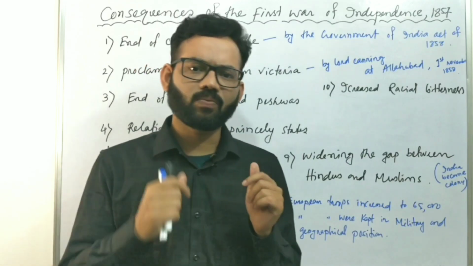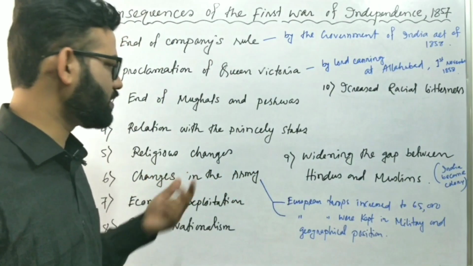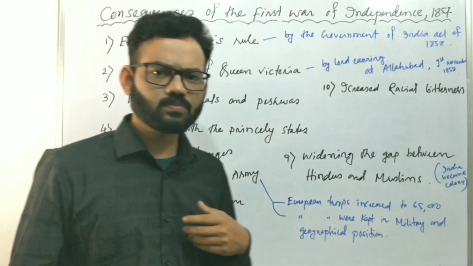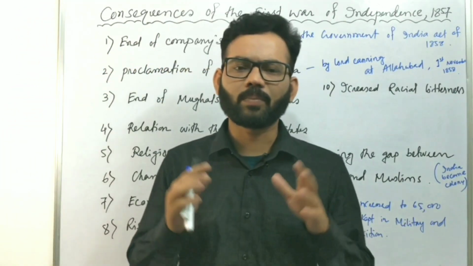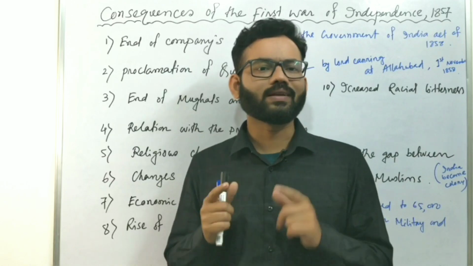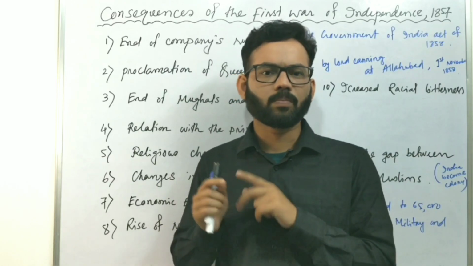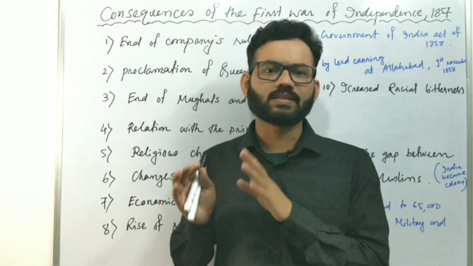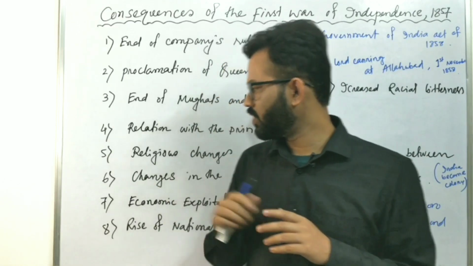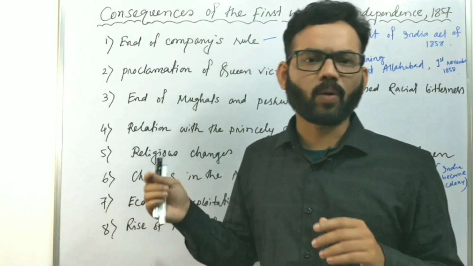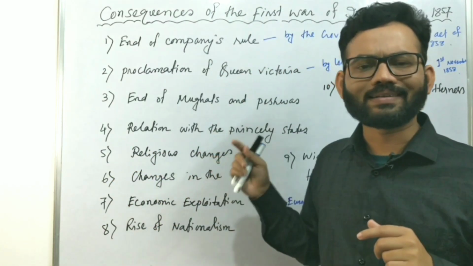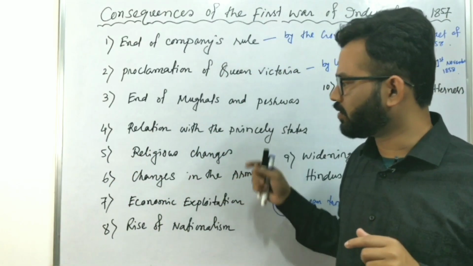Number five result is the religious changes. After the revolt of 1857, the British realized that they should not interfere in personal matters like religion and social affairs, because religion is a sensitive issue for the Indian people. So they decided, or promised, that they would not intervene in religious matters further.